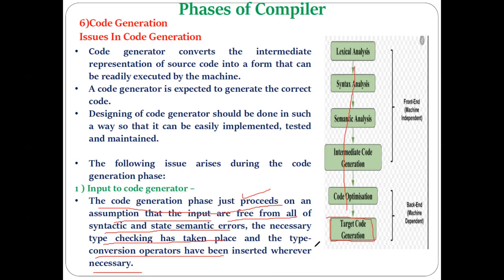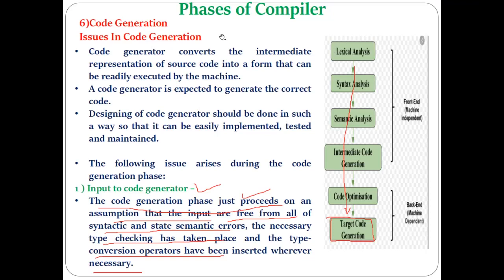There is no syntactic error or semantic error, and no issue related to type checking, etc. So in short, the code given to the target code generator phase should be error free code. That is assumed by the last phase of the compiler, that whatever code it receives is free of all different kinds of errors. So that is the first issue or requirement in the case of the code generator phase.